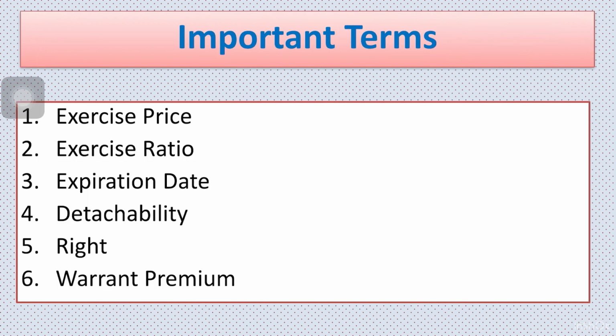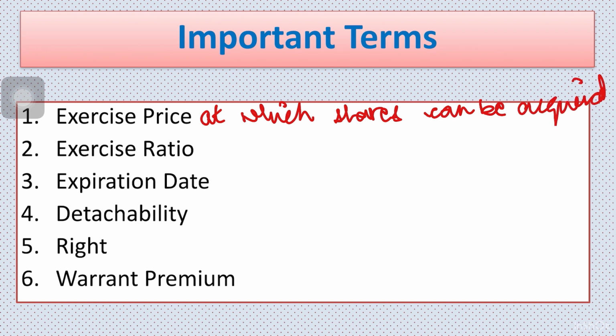Here are important terms that you need to understand warrants in detail. First is the exercise price. Now, what is the exercise price? This is the price that is fixed beforehand and at which shares can be acquired in future. Exercise price is the price at which shares can be acquired in future. We'll understand this with the help of an example, don't worry.